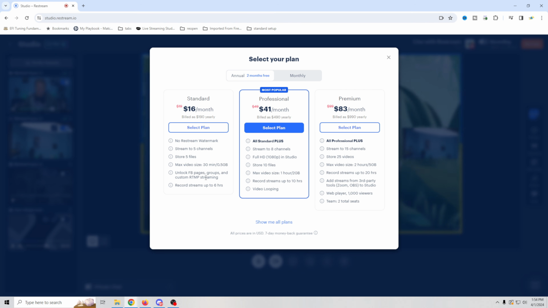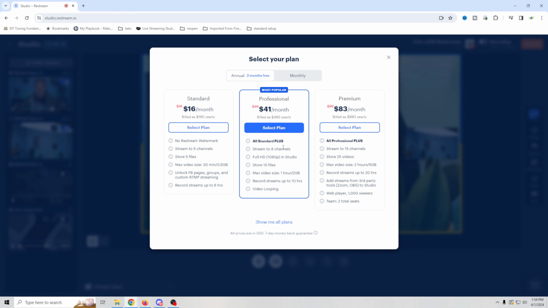It unlocks Facebook pages and groups, which is one thing that people actually complain about being able to stream to quite often. I can't stream to Facebook. Well, you can to your main page, but going to groups and that sort of stuff is difficult. But with Restream, you can easily do it. And then you can record streams up to 6 hours. The standard is really nice. Just removing that watermark is pretty much awesome.